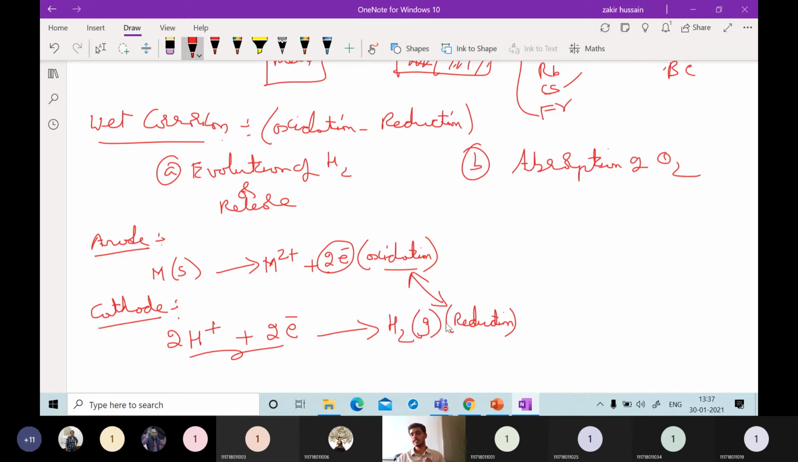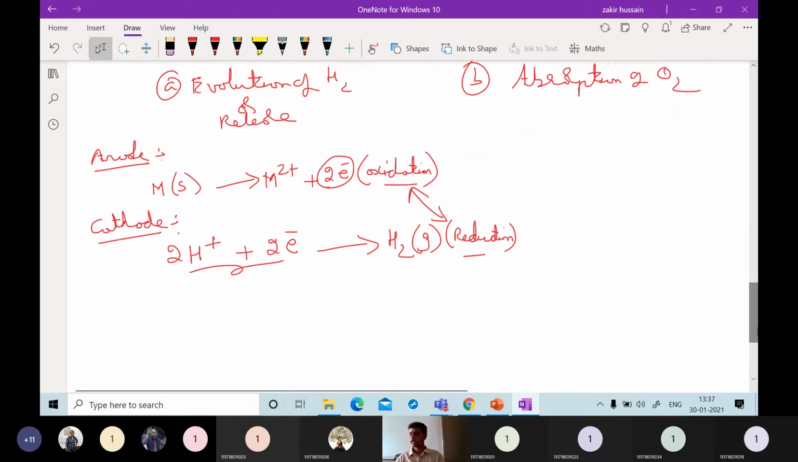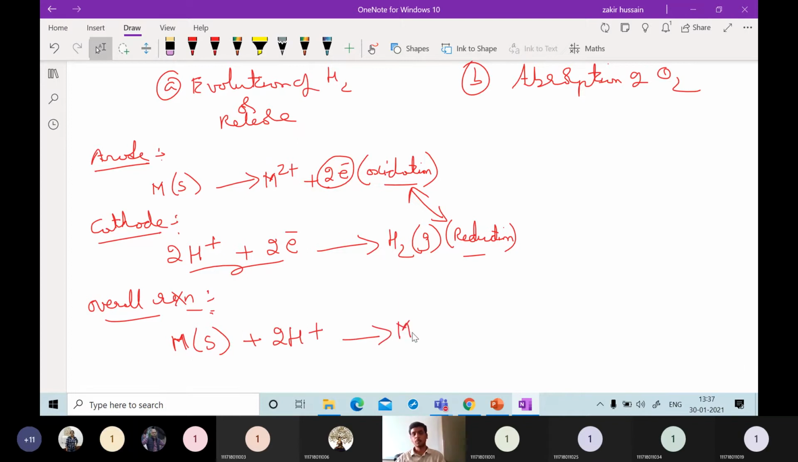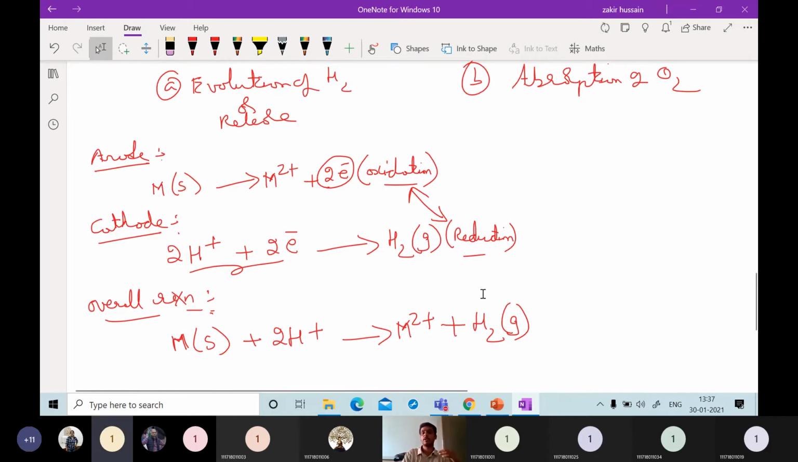Oxidation is taking place and reduction is taking place. Then if you see the overall reaction, the metal in solid form reacts with hydrogen ions, and these hydrogen ions give metal ions together with the evolution of hydrogen. So this is going to happen if the mechanism is through evolution of hydrogen.